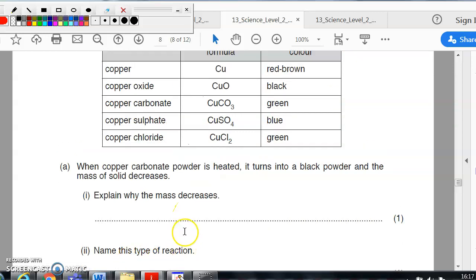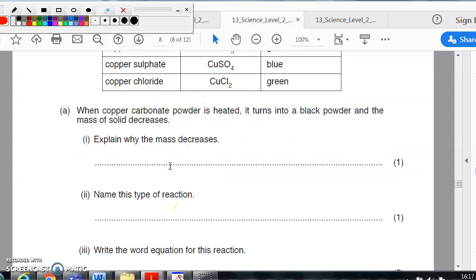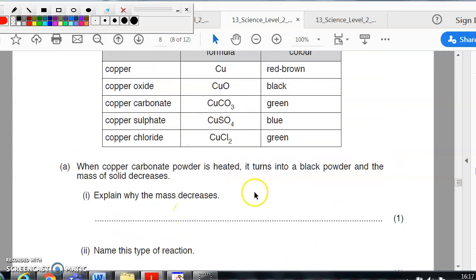Name of this reaction, if it's a carbonate and all you're doing is heating it, then it's going to be decomposition. Word equation, that's copper carbonate, that's copper oxide, and we need to add carbon dioxide. So it would be CuCO3, arrow, CuO plus CO2.